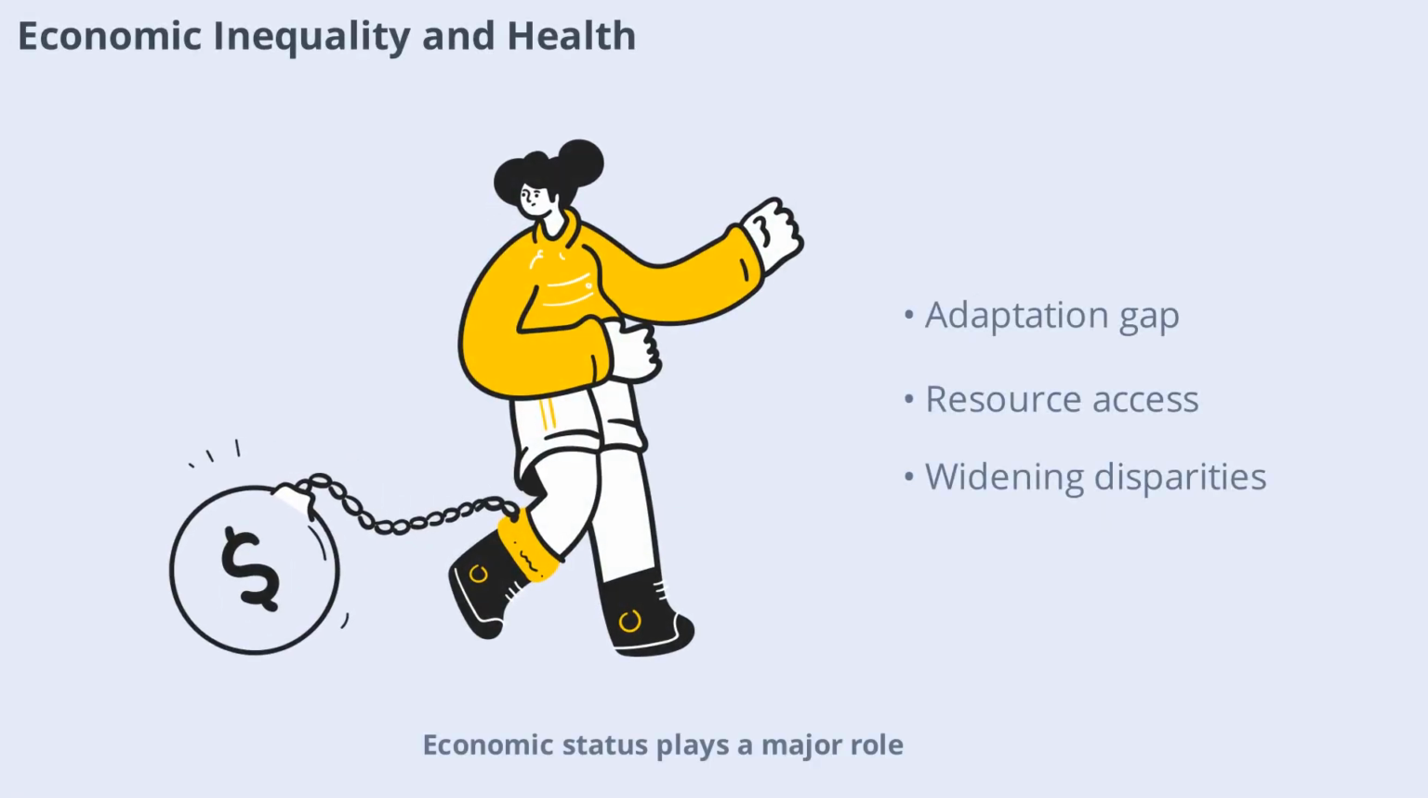Economic status plays a major role in how people experience climate-induced health risks. Wealthier individuals and communities can often afford to adapt by moving, installing air conditioning, or accessing better healthcare. In contrast, low-income groups may lack these options, making them more susceptible to the negative health impacts of climate change.